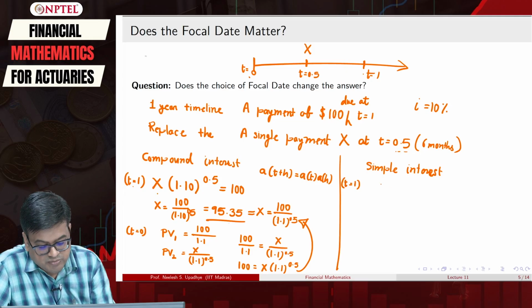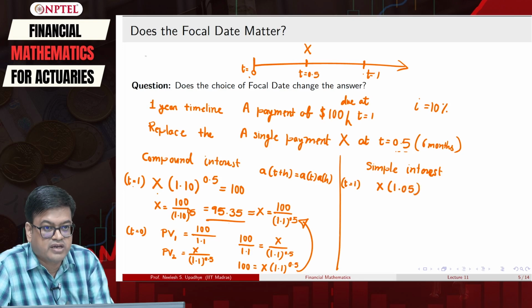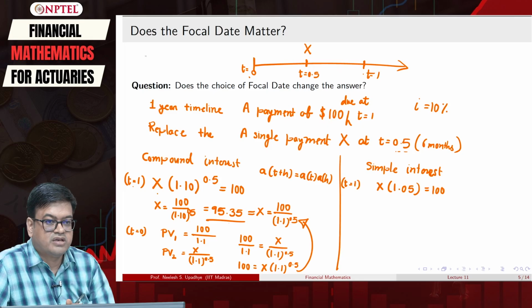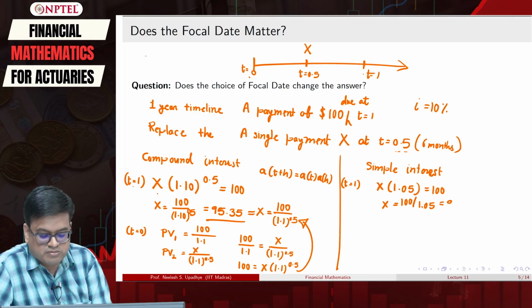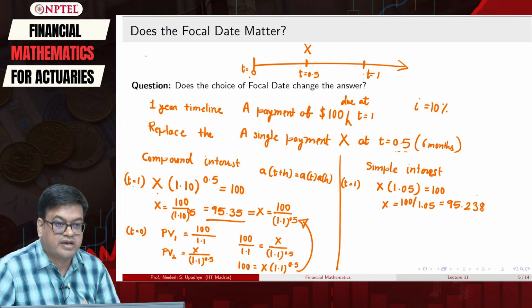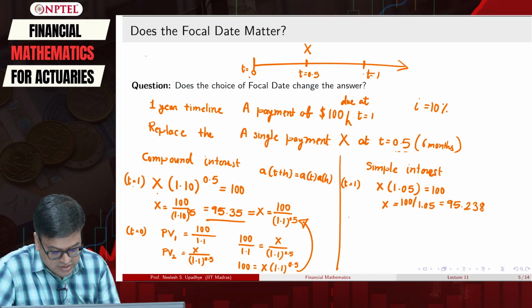So, it will be simply x multiplied by 1 plus that time, which is 0.05. So, 1.05, it is going to be equal to 100, very clear, at t equal to 1. So, therefore, my x will be equal to 100 upon 1.05, which is again going to be something like 95.238. Great.